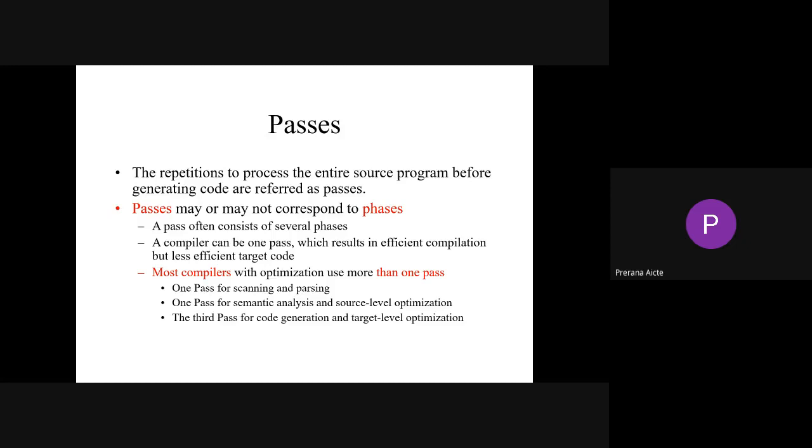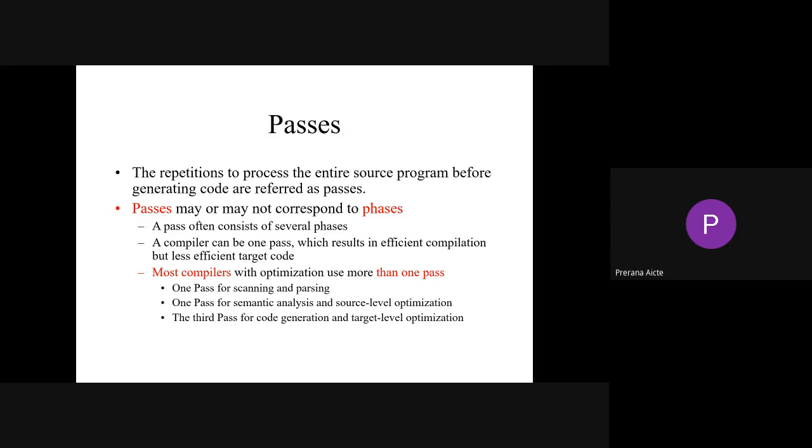The passes may or may not correspond to the phases. Actually, it is not a part of your phases. A pass often consists of different phases. So a compiler can be one pass or multi-pass, which results in efficient compilation but less efficient target code. Whenever we compile a particular program, obviously we will get the source code, right? But the program which is supposed to execute may or may not be part of your phase. If we are supposed to execute that, we call it one pass. That is, if we compiled it, one pass is over.